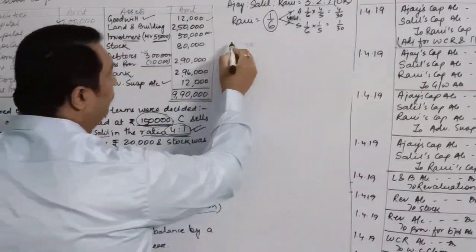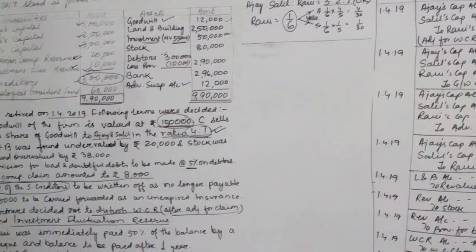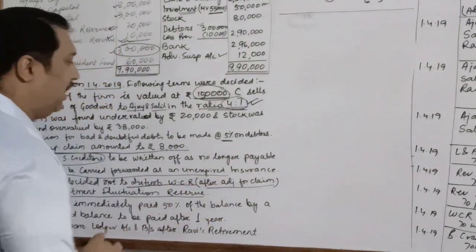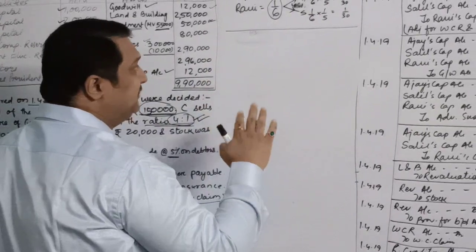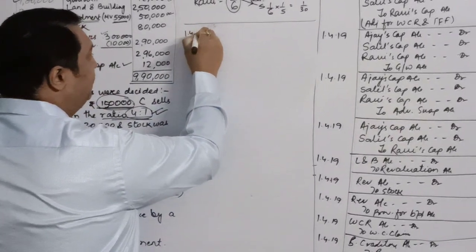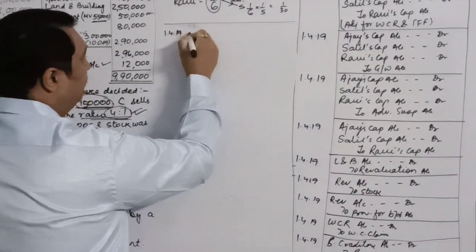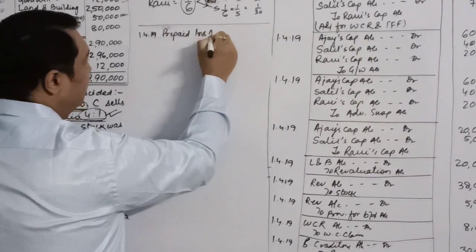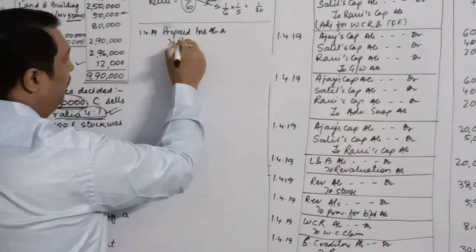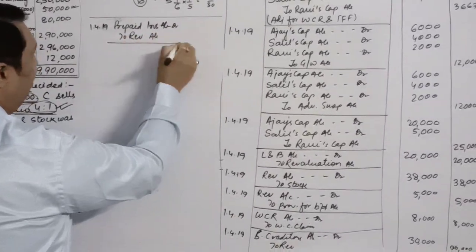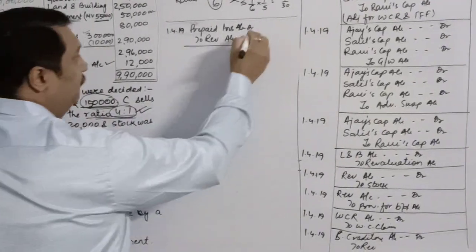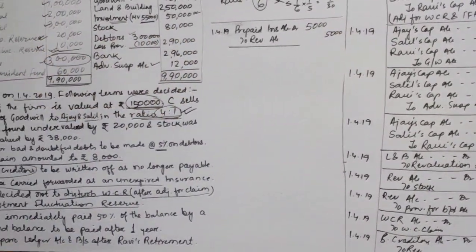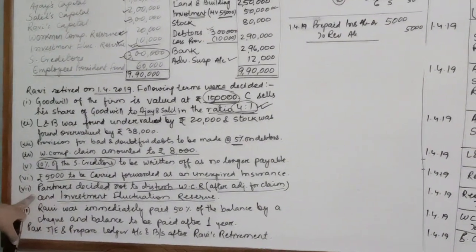entries over here. Now, over here, the next item is rupees 5,000 are to be carried forward as an unexpired insurance. That means prepaid insurance. So on 1st April 2019, we will write prepaid or unexpired insurance account debit to revaluation account. And the amount is rupees 5,000. So this is a profit. That is why I have written it. I have credited it to revaluation account.